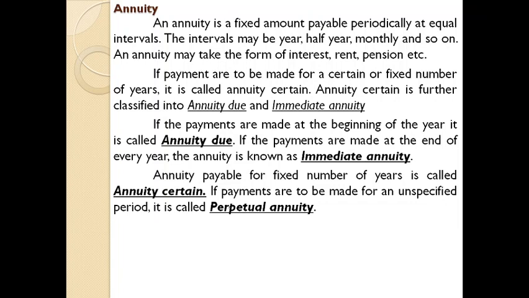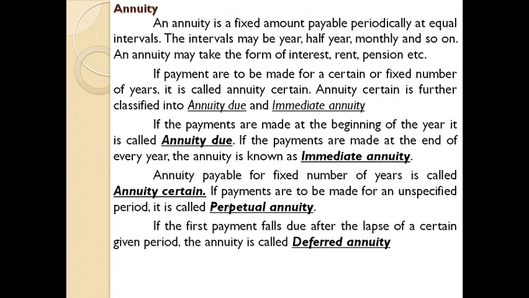If the time is fixed, it is known as annuity certain. If there is no specification regarding the time, it is known as perpetual annuity. If the first payment falls due after the lapse of a certain given period, the annuity is called deferred annuity.